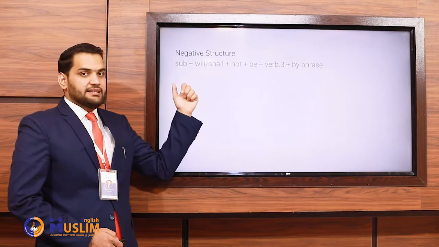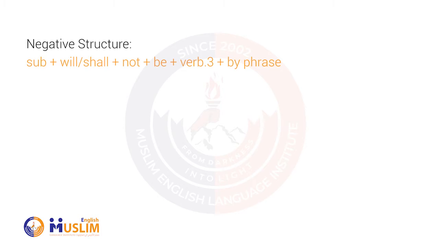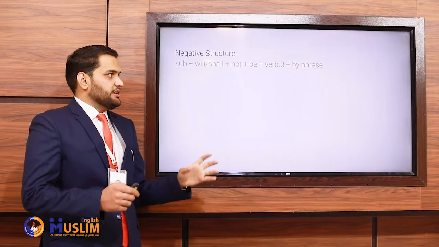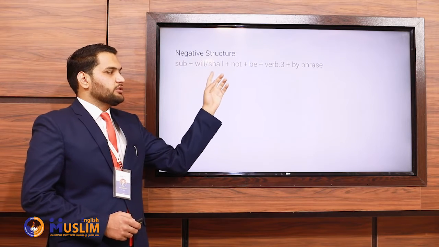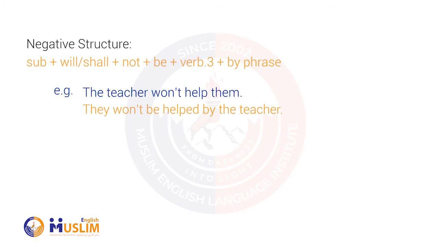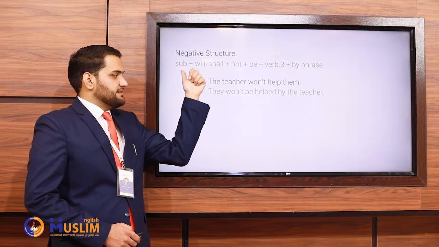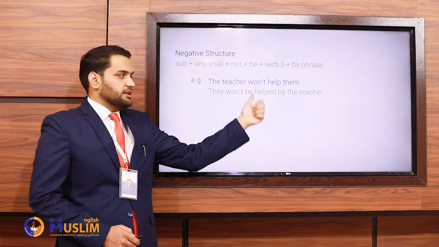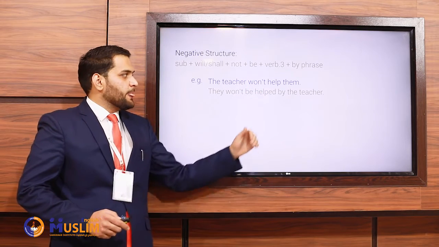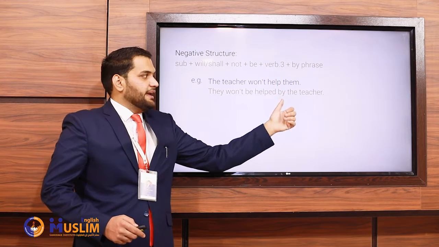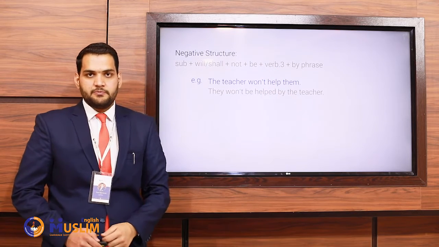Now let's talk about the negative structure, that is, subject plus will or shall plus not plus be plus verb 3 plus by phrase. So here we simply use not between will or shall and be. For example, the teacher won't help them. In passive voice, you have to say, they won't be helped by the teacher. They is a subject, won't is a helping verb part, be is a part of the helping verb, helped is verb 3, and by the teacher is by phrase.